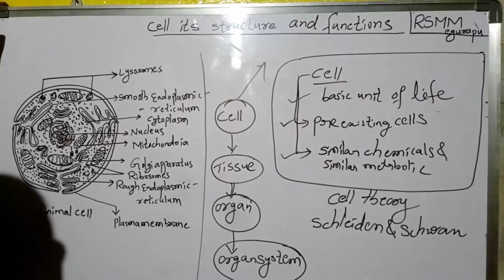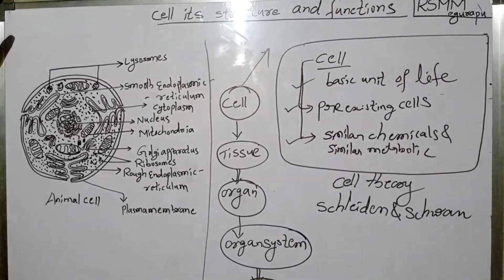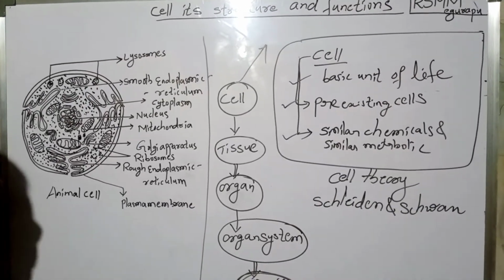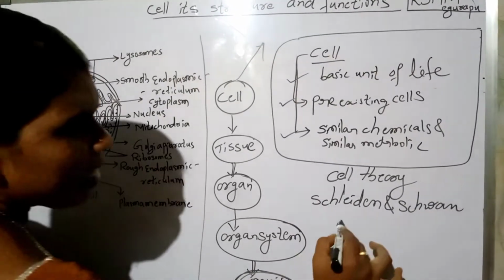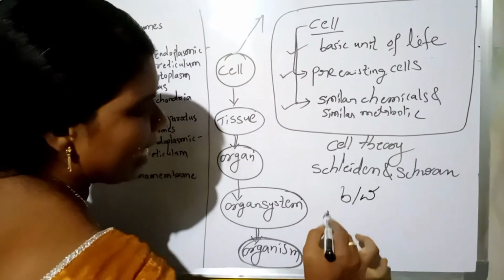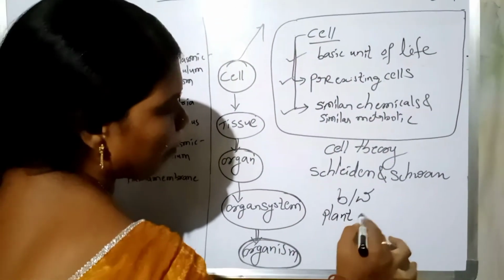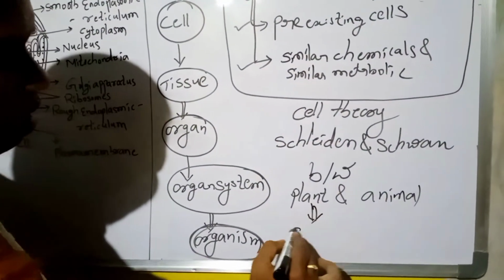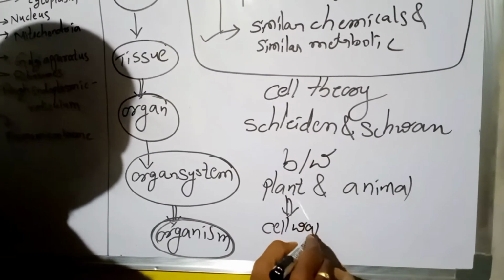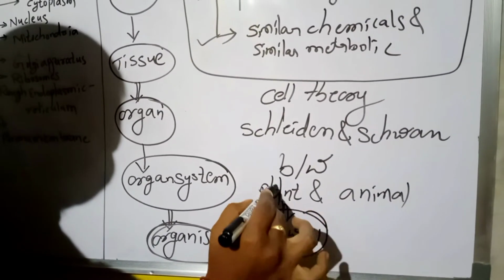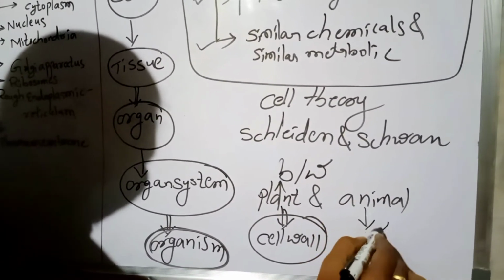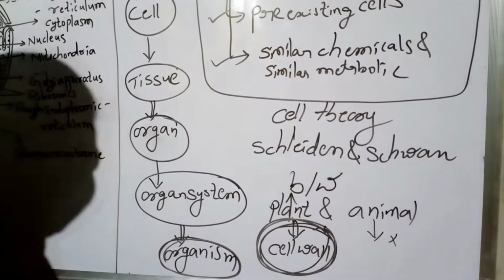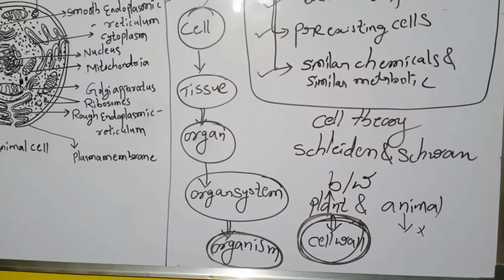Okay, we already discussed and studied this in 8th class. We have plant cell and animal cell. What is the major difference between plant cell and animal cell? Cell wall. Cell wall is present in plant. Cell wall is absent in animal. This is the major difference between plant cell and animal cell.